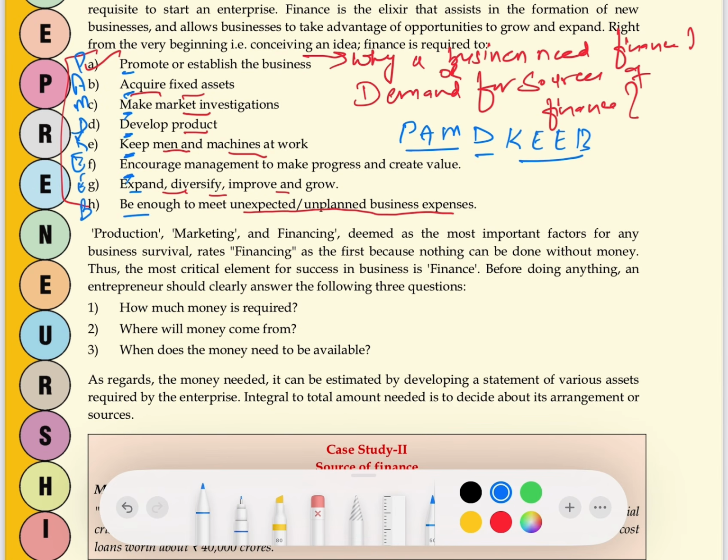Now see, there are three important factors for every business which are very much needed for the survival of business. Those are production, marketing and finance, the three important elements for a business.